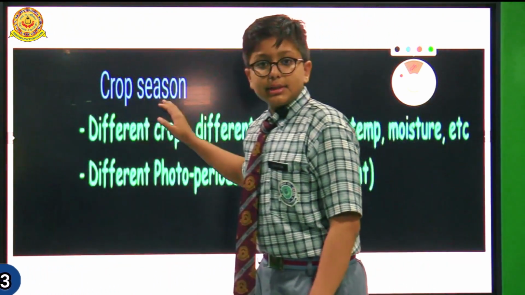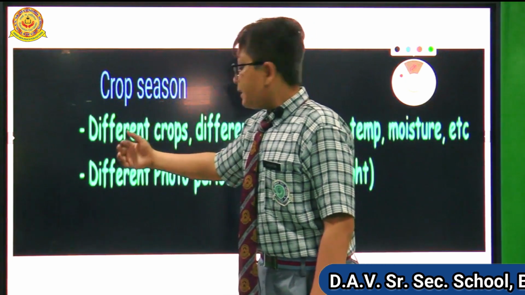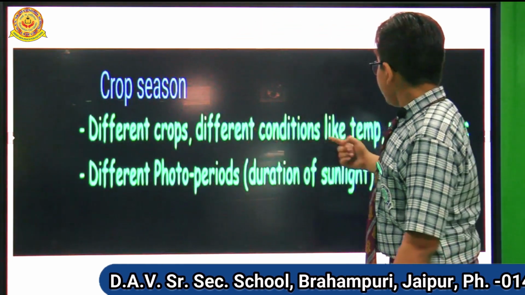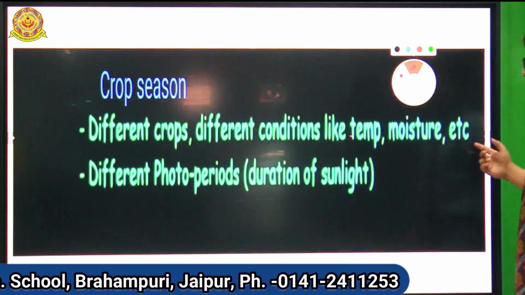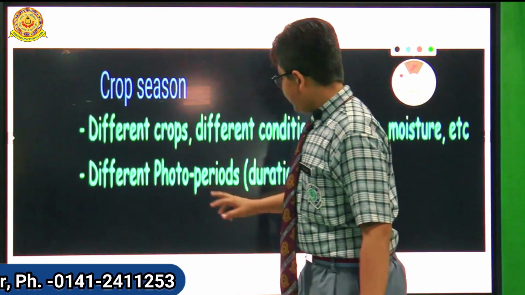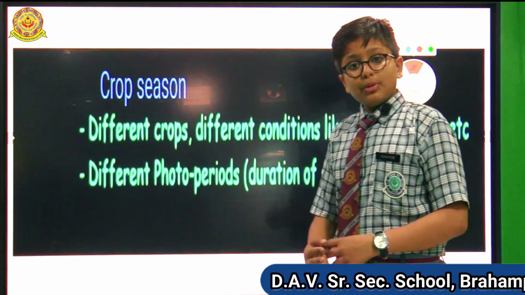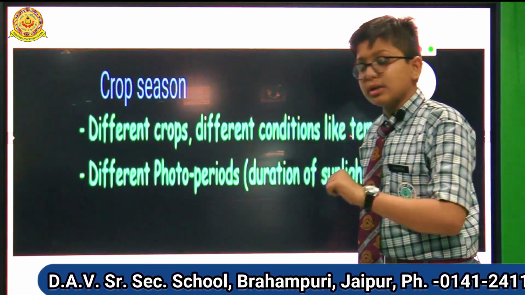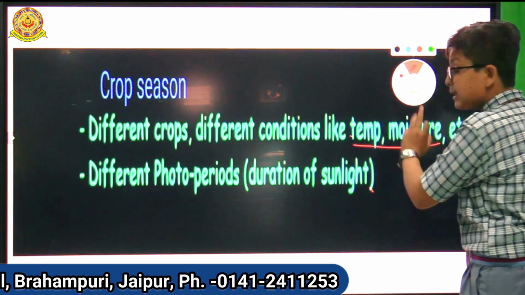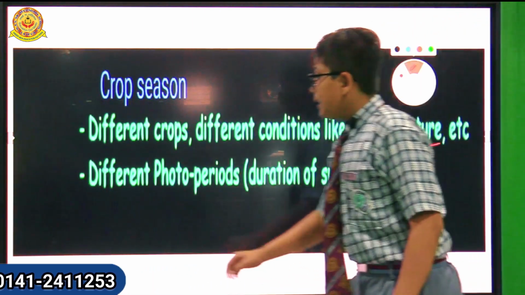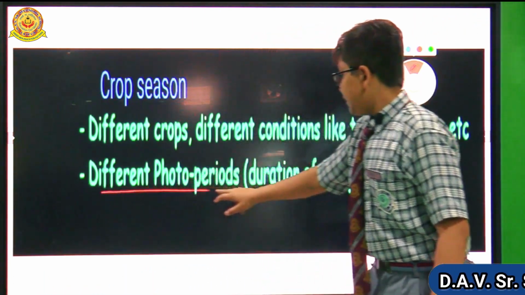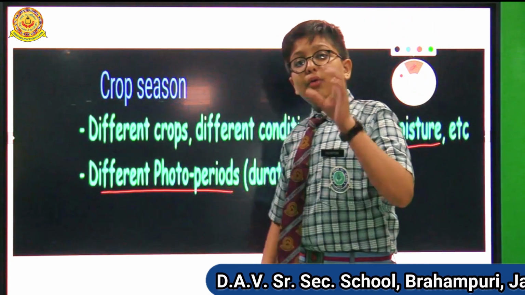Now the crop season. In crop season, different types of crops need different conditions like temperature, moisture, etc. Different photoperiod, the duration of sunlight. There are many types of crops. They want different types of moisture and temperature for growing. And now different photoperiod, like the photosynthesis period.